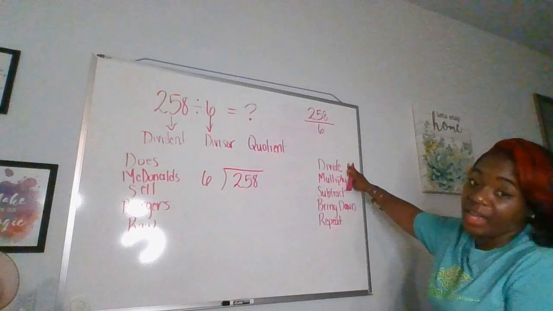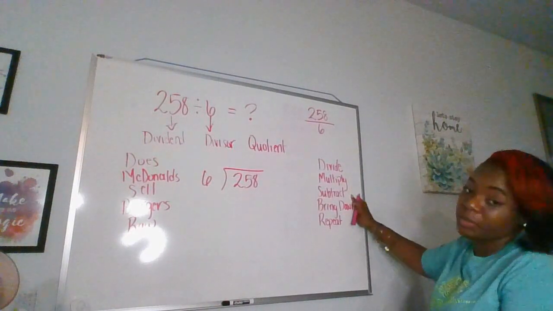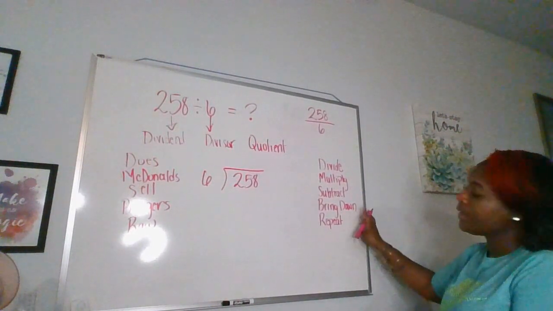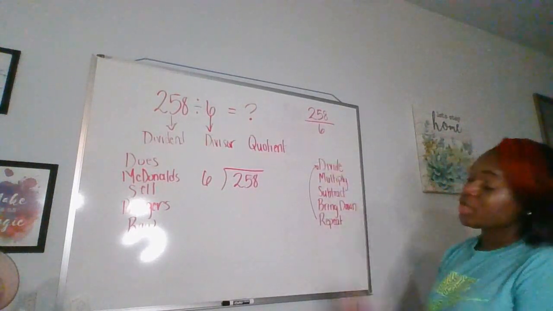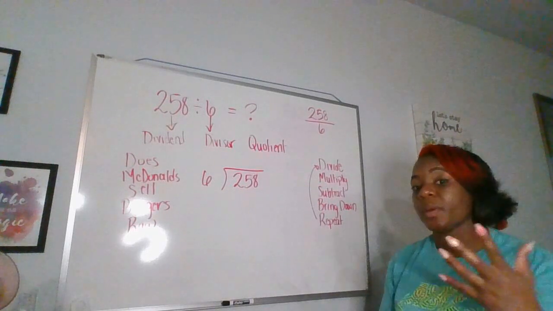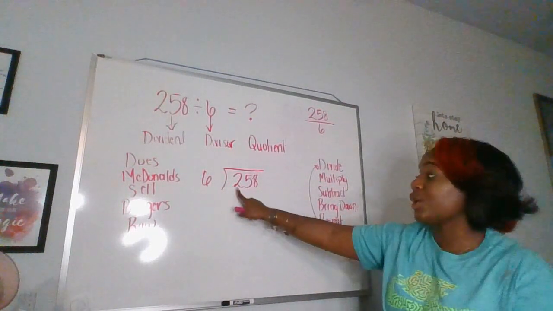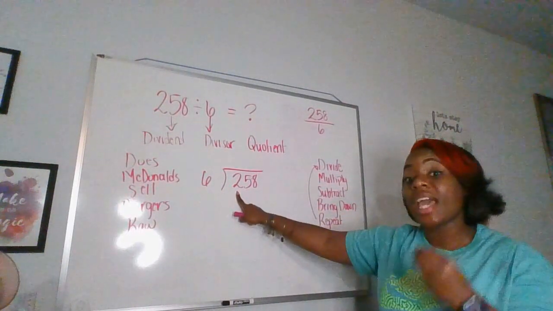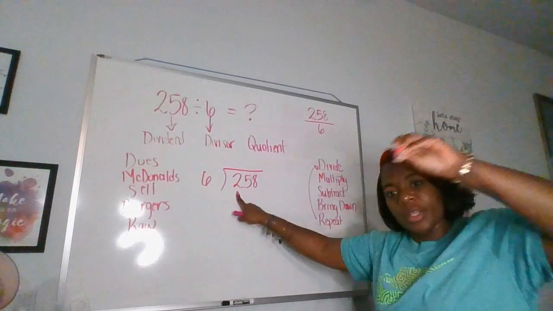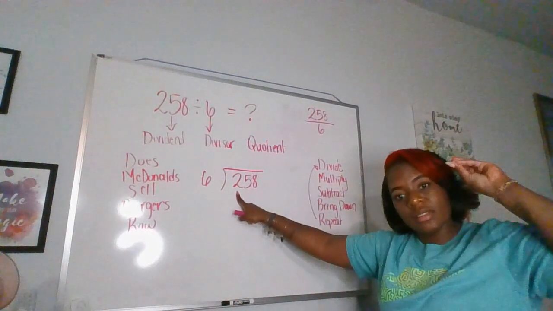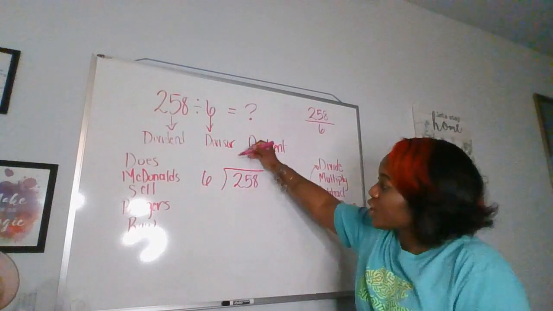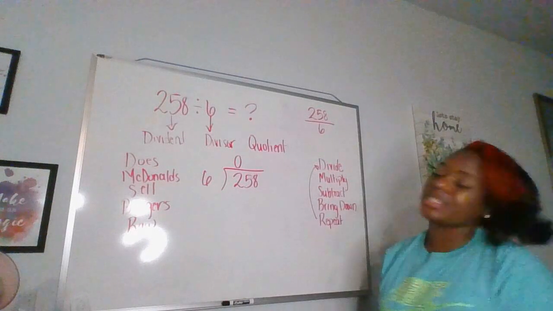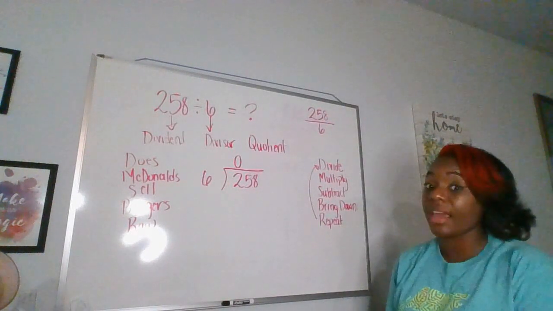So after we've divided, after we've multiplied, after we subtract, after we bring down, then we got to repeat the step. Go right back here, okay? So we're going to do the same thing. The question you want to ask is can this number 6 go into 2? If I only have 2, can I pull out groups of 6? No, because the number 2 is smaller than our divisor. So we're going to put the 0 on top of the number 2 because 6 can't go into it.